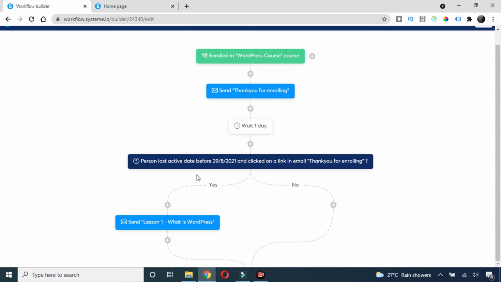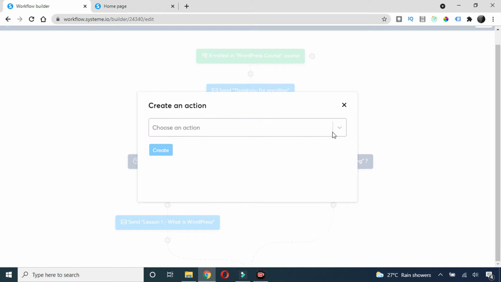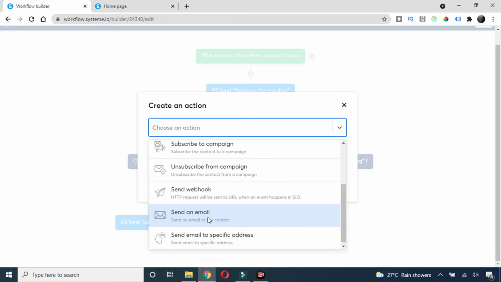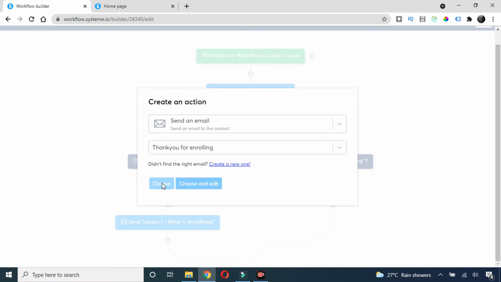So they will get that email after a day, and if that person didn't open that email, then I need to click on this plus again, and I need to send them a different email. So I'll go to this action, or basically I will send them the same email, which is thank you for enrolling, again. I can do that here, and I will click on choose.